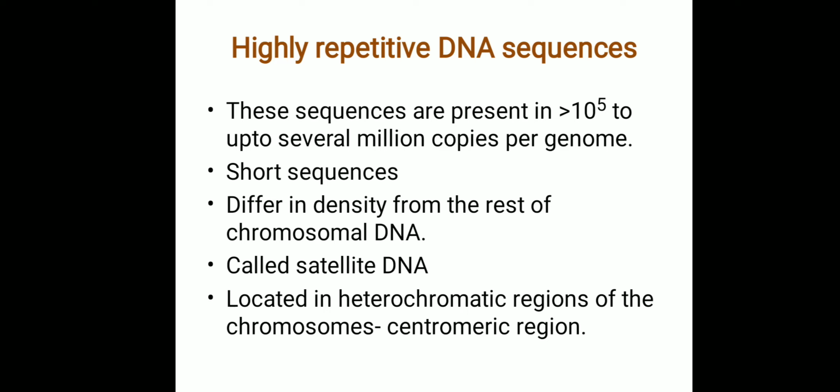Their copy number is high. They usually consist of very short nucleotide sequences, but in very rare cases there could be nucleotide sequences of 100 or even several hundred nucleotides long, though usually they are very short.